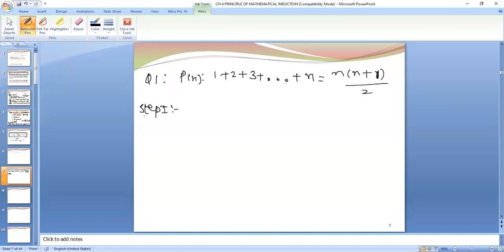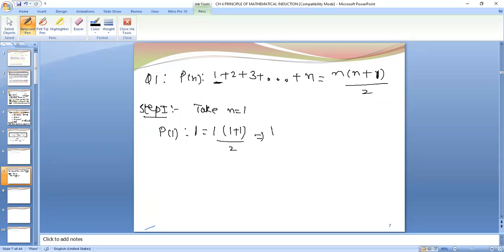So step 1, take n is equal to 1. When we take n is equal to 1, P1 will be, from the left hand side you will be taking one term only. So from the left, 1. On the right, put n is equal to 1. So it is 1 into 1 plus 1 upon 2.